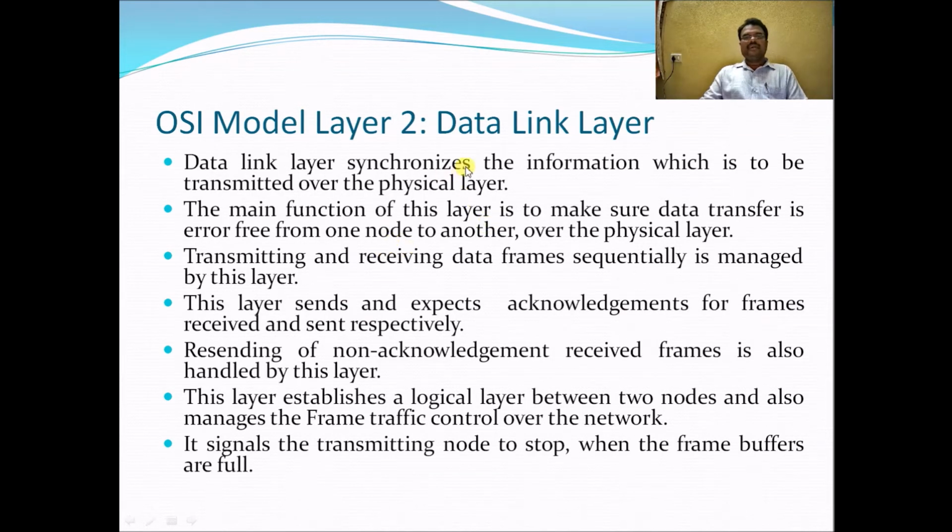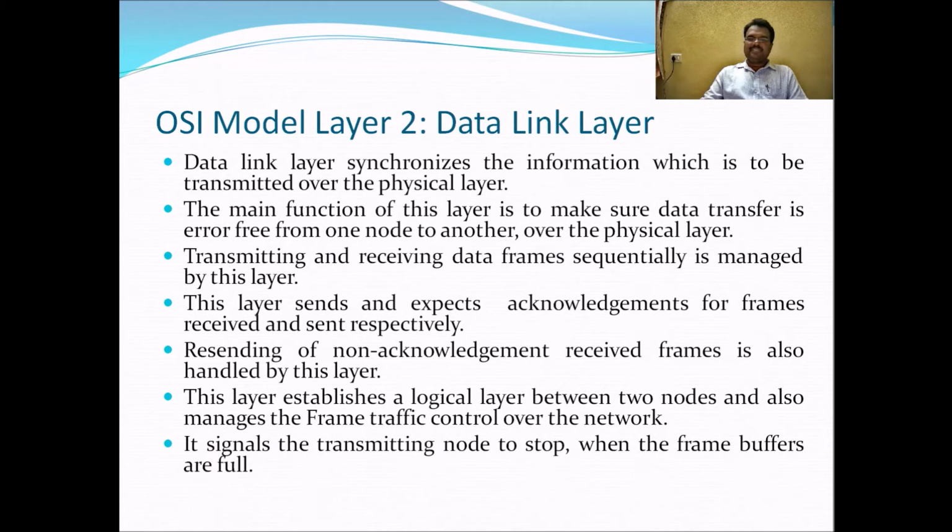So now we see the second one, the data link layer, OSI model layer 2. The data link layer synchronizes the information which is to be transmitted over the physical layer. The main function of this layer is to make sure data transfer is error free from one node to another over the physical layer. Transmitting and receiving data frames sequentially is managed by this layer. This layer sends and expects acknowledgements for frames received and sent respectively.